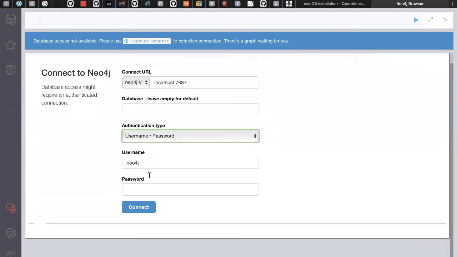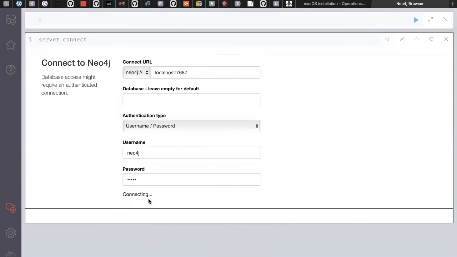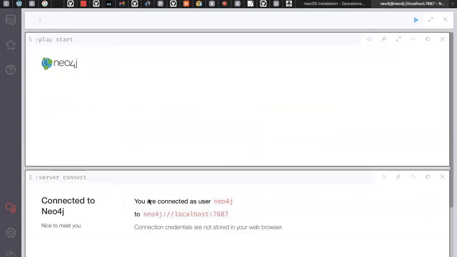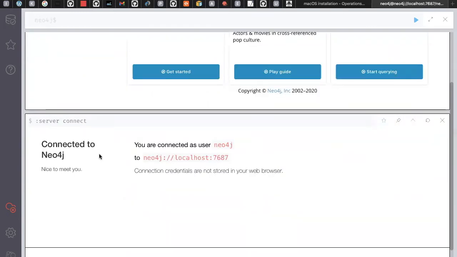So the username is by default neo4j. But when I set this up, after that I created a new password called admin. Here I'm entering it, but when you're doing it for the first time, it's basically neo4j only. So when I click this, when it is successfully connected, it will show that you are connected to Neo4j and the user is neo4j. But you can create users also here. You can create new databases also. That also everything can be done.